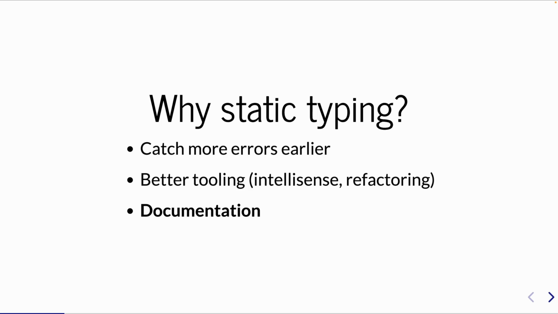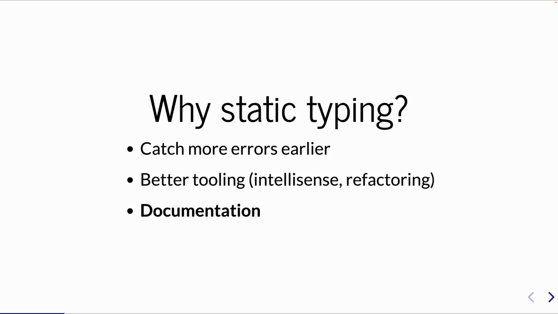So if we're always running in a dynamic JavaScript runtime, why are we using static typing? Well, these are kind of in reverse order for me, by the way. The least important for me is that you're catching more errors earlier. You're catching things like mistyping. You're catching things like I mentioned earlier, passing in a string value when you're expecting a numeric value in a function call or something like that, right?